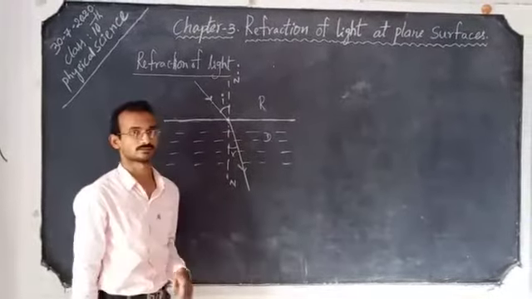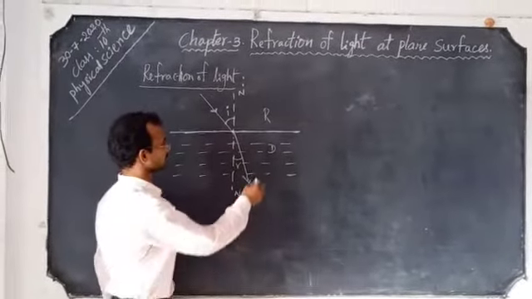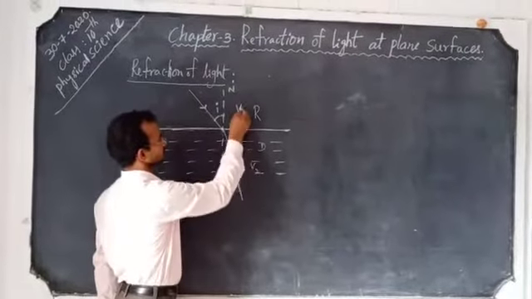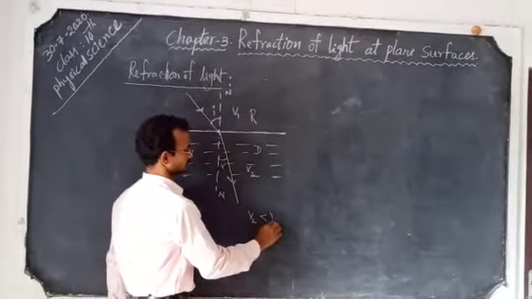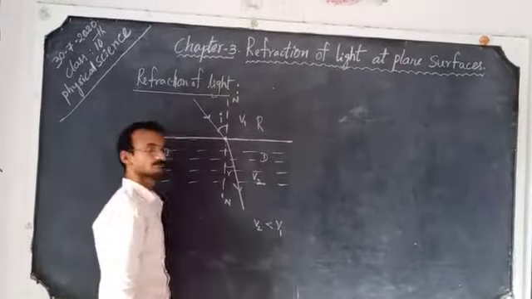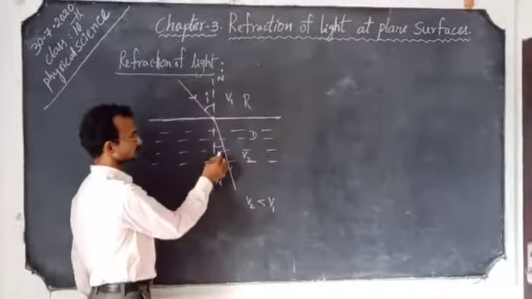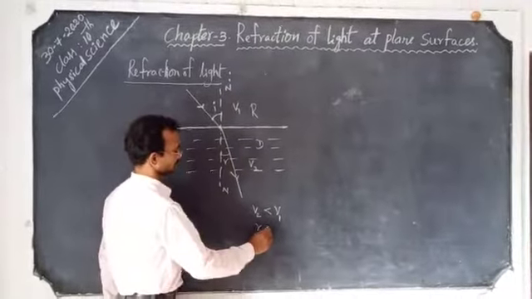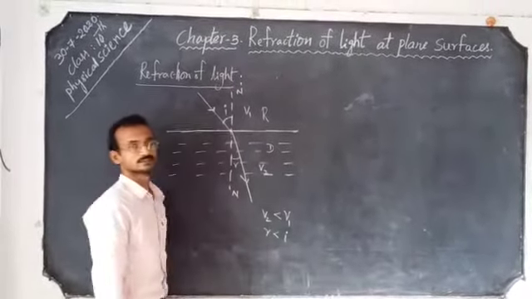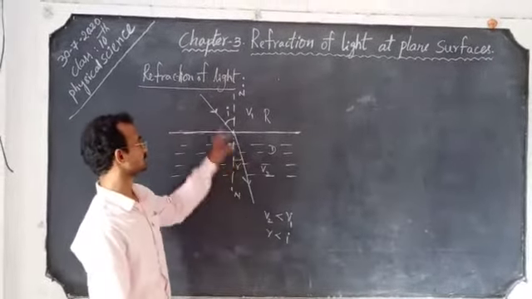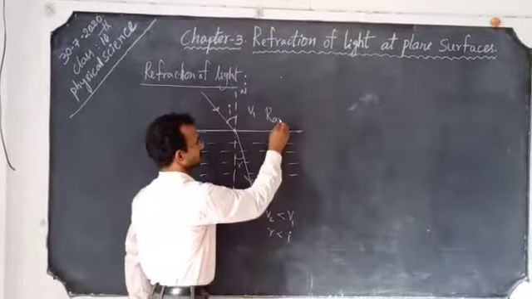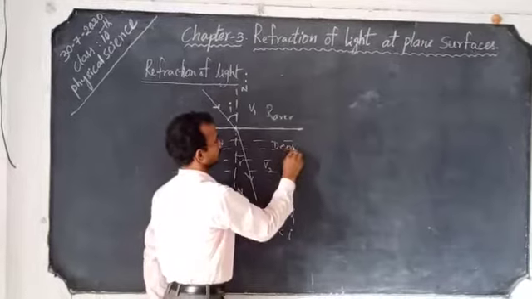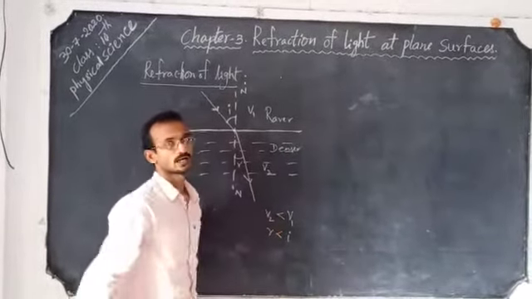Moreover, the speed of light in the second medium becomes less than the speed of light in the first medium, and the angle of refraction becomes less than the angle of incidence. These things happen when a light ray propagates from a rarer medium to a denser medium.